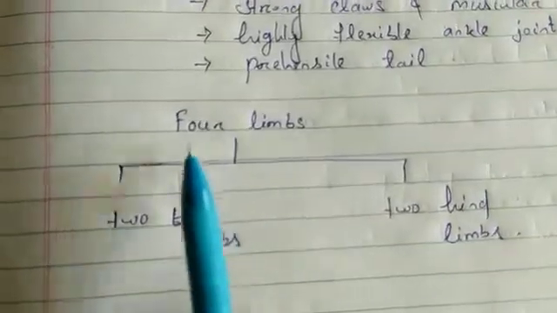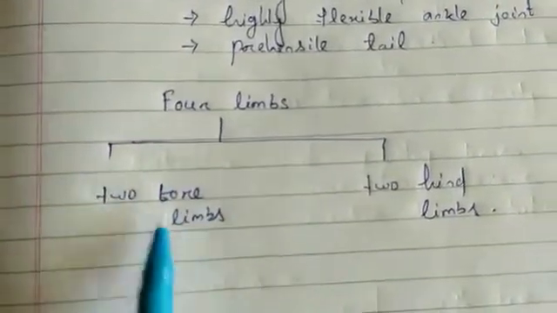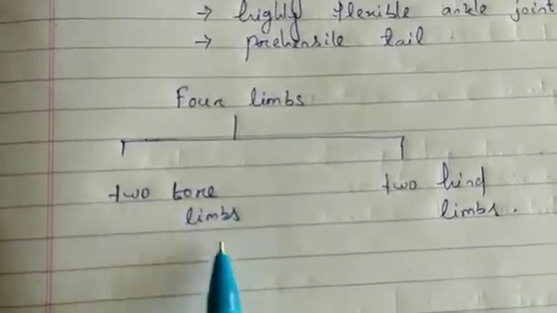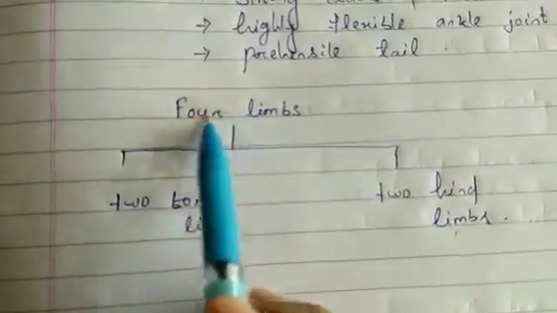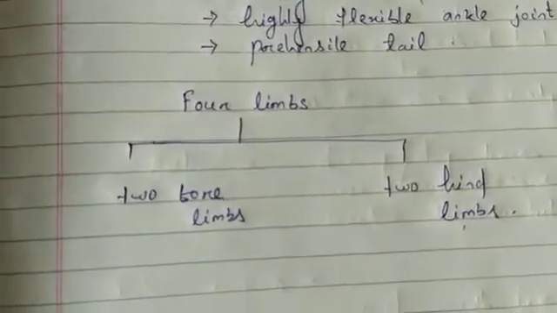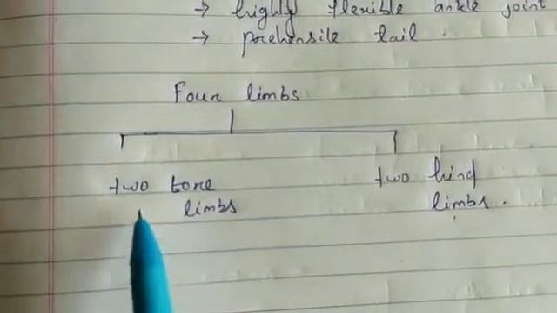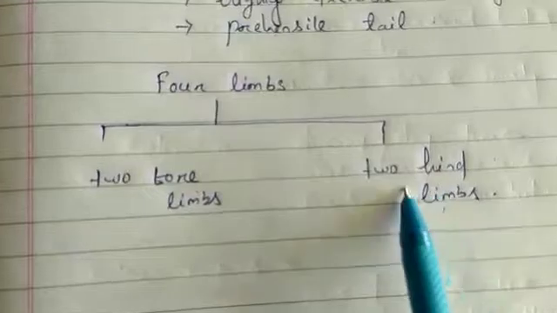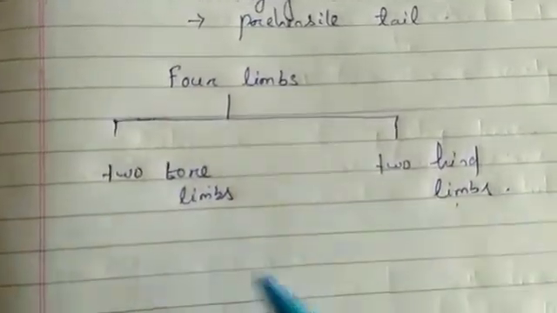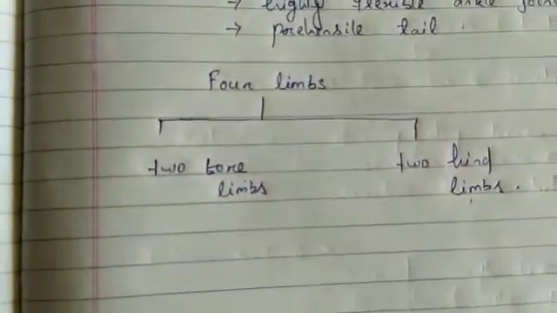So we have 4 limbs together: 2 forelimbs and 2 hind limbs. Altogether we have 4 limbs, out of which 2 are named forelimbs and 2 are named hind limbs. The first 2 legs of an animal are called forelimbs.